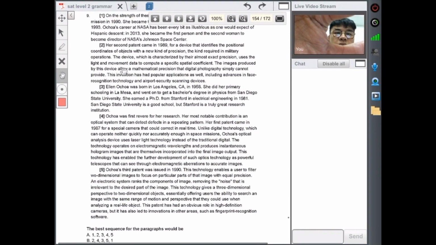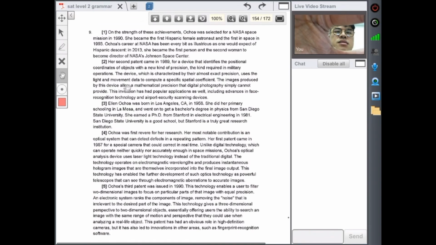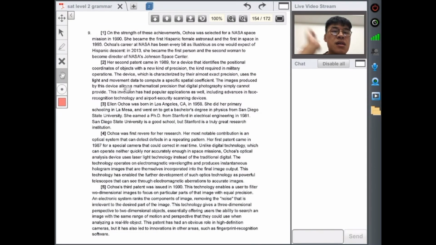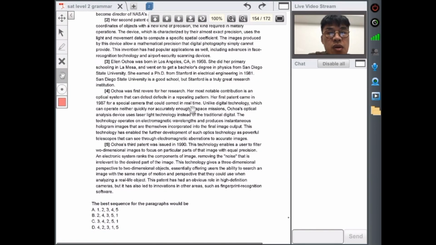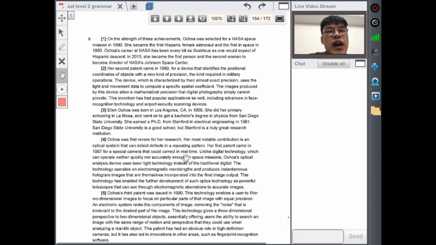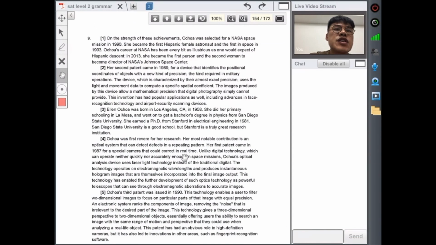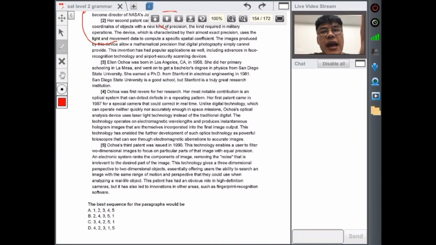Okay, best sequence. Okay, so 1, 2, 3, 4, 5. "On the strength of these achievements, she was selected for a NASA space mission in 1990." Okay, 1990. Her second patent came in 1989. So we already know this should come before this. So it can't be A. So let's cross off A.